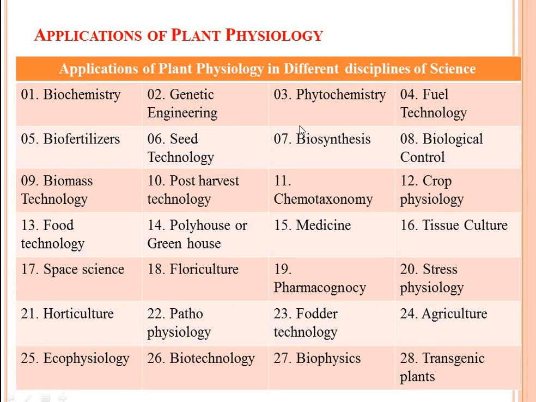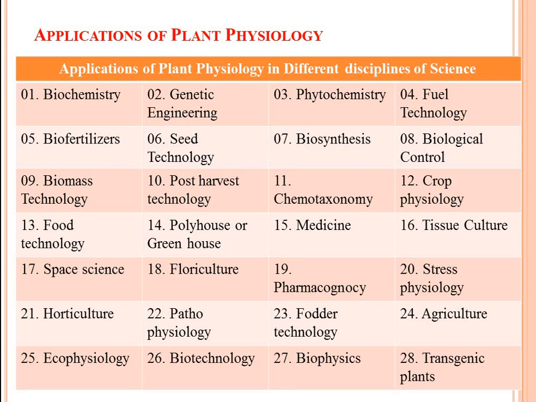I summarize some disciplines of science here: biochemistry, genetic engineering, phytochemistry, fuel technology, biofertilizers, seed technology, biosynthesis, biological control, biomass technology, post-harvest technology, chemotaxonomy, crop physiology, food technology, polyhouse or greenhouse, medicine, tissue culture, space science, horticulture, ecophysiology, then floriculture, pharmacognosy, stress physiology, pathophysiology, fodder technology, agriculture, biotechnology, biophysics, transgenic plants.